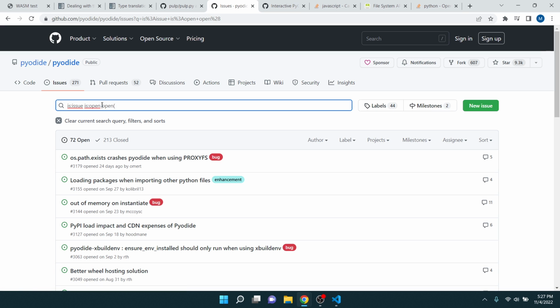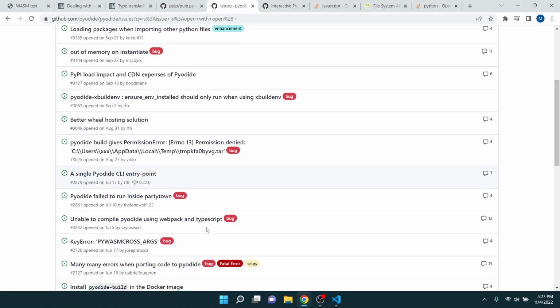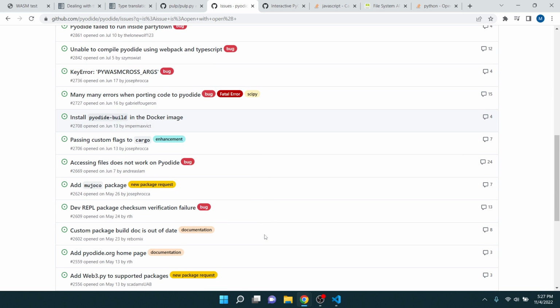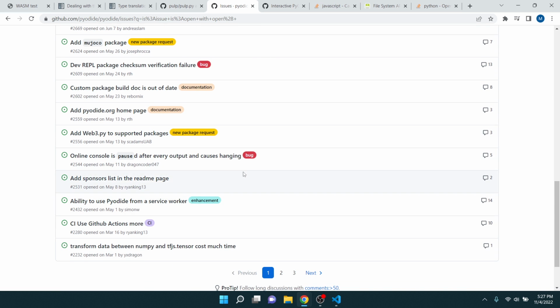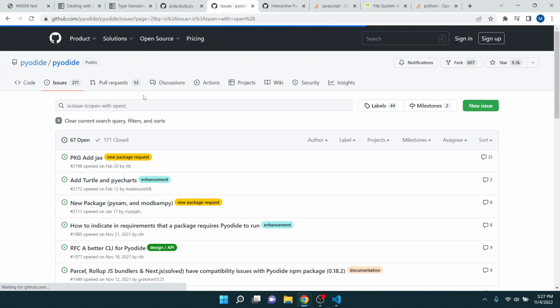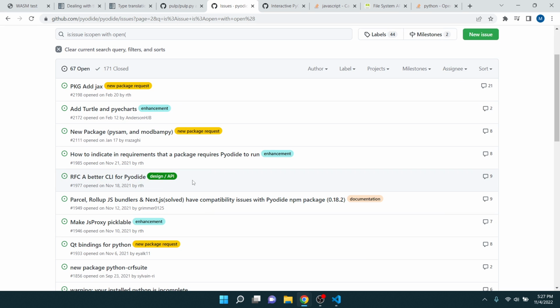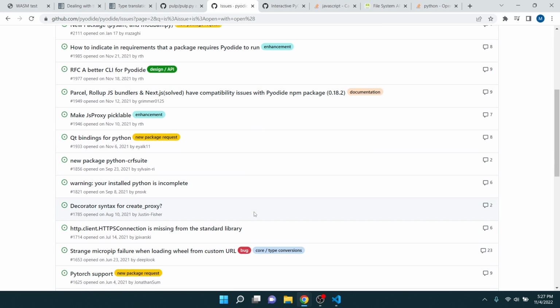How about with open? Might be able to click into some of these and see an example, but I was hoping I would see the title that would be what I'm looking for.